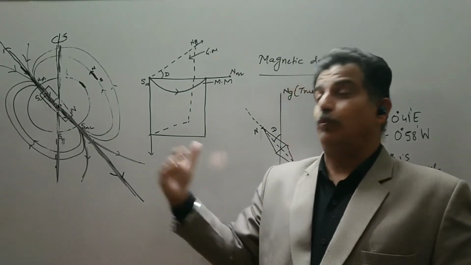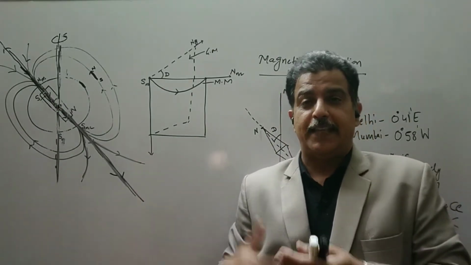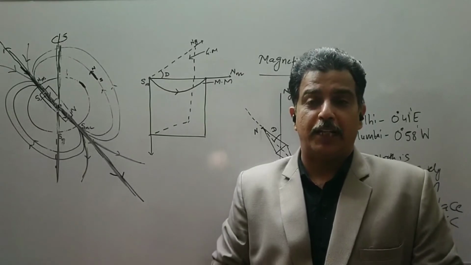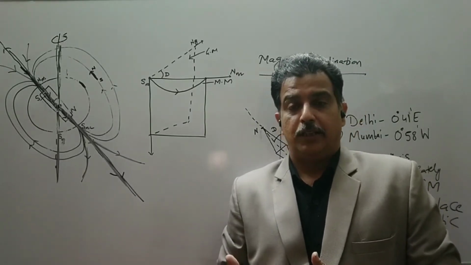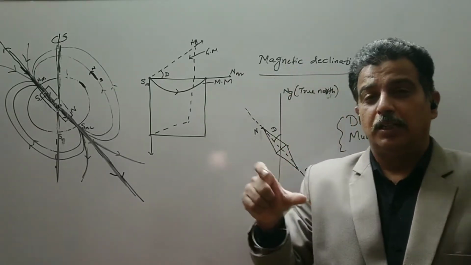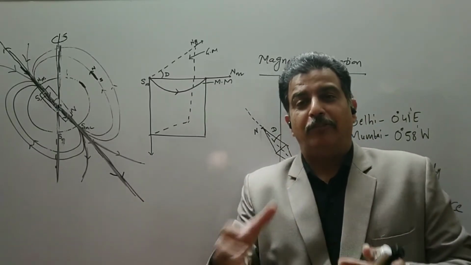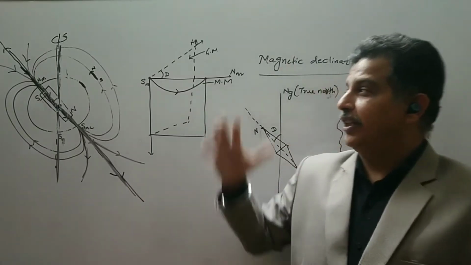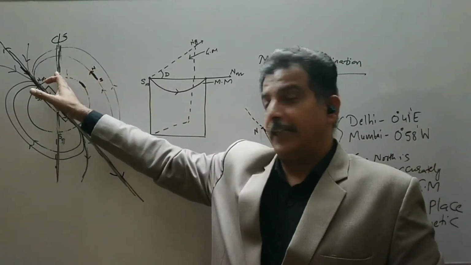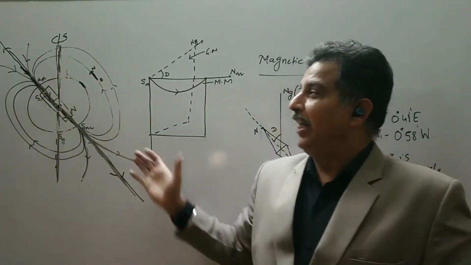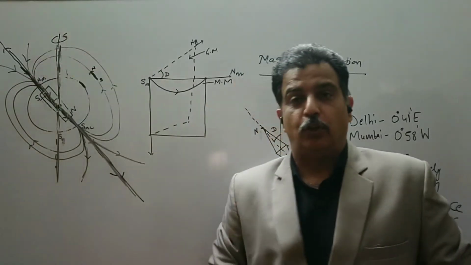So from place to place, this angle, the angle of declination, will change. If we keep a magnetic needle and follow it, instead of reaching the true North Pole, that is the geographic north, you will land at the magnetic north.